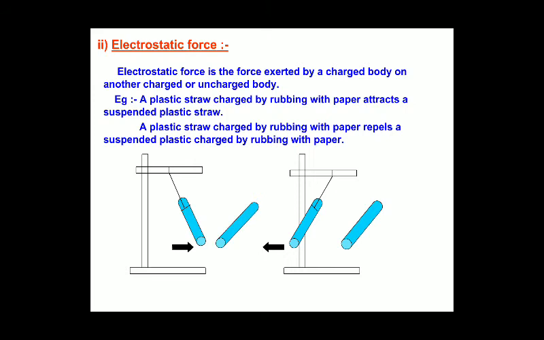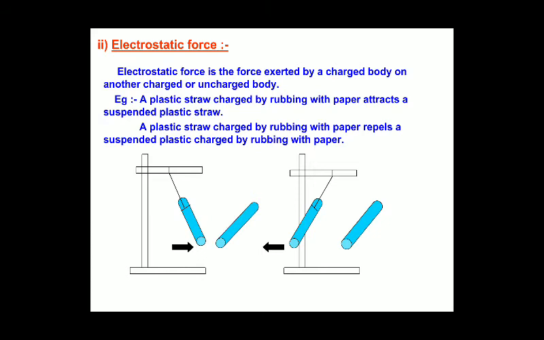A plastic straw charged by rubbing with paper attracts a suspended plastic straw. So the images below are the representation of the examples. Here they are given two straws, and one straw is charged and the other is not charged. So when the charged object moves towards the uncharged object, what happens? The object starts attracting.